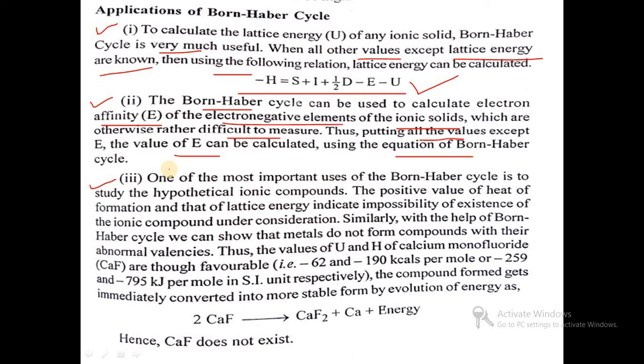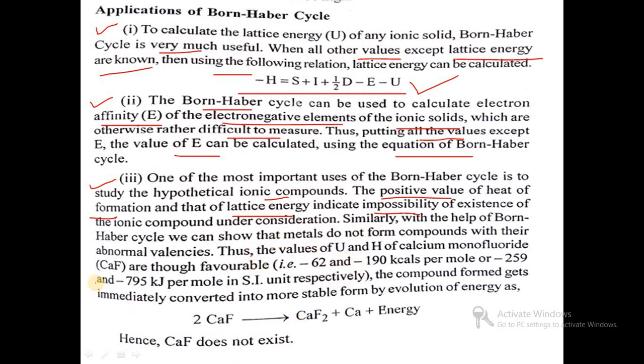And the third important application is that by using the Born-Haber cycle, we can study hypothetical ionic compound formation. That is, whether an ionic compound will be formed or not can be determined using the Born-Haber cycle. A positive value of heat of formation or of lattice energy indicates the impossibility of existence of the ionic compound. Suppose the heat of formation is positive, or lattice energy is obtained as a positive value, then that ionic crystal will not be possible, because lattice energy is always exothermic in nature.